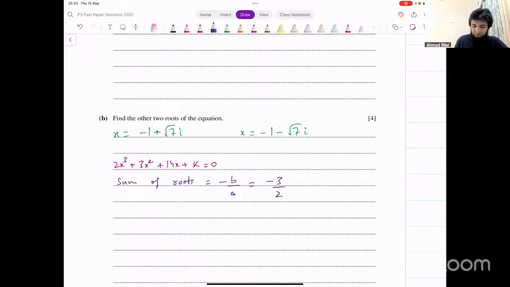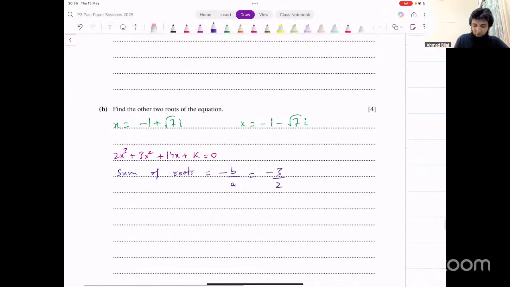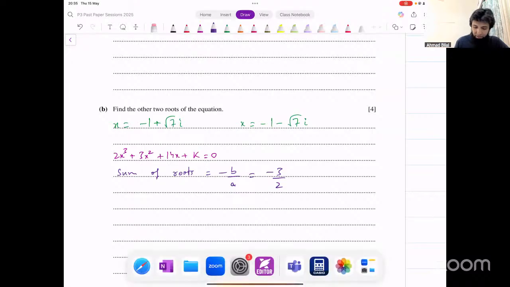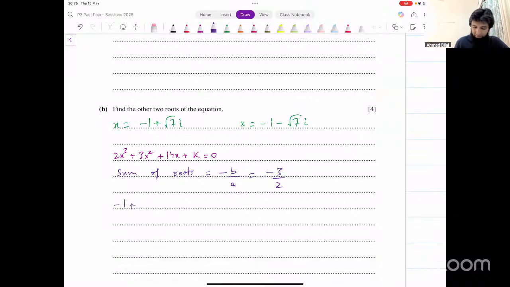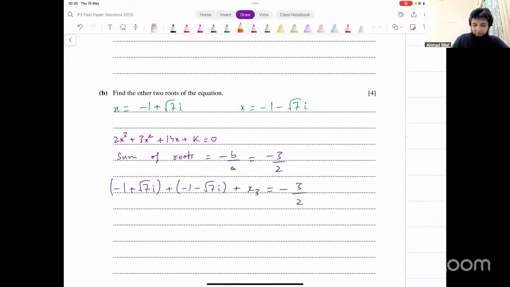That's the sum of roots. So you could say one root is minus 1 plus root 7 i. The second root is minus 1 minus root 7 i. The third root, let's call that x3. That's what you want to find out. The sum should be minus 3 over 2. And you can find the value of x3 from this.